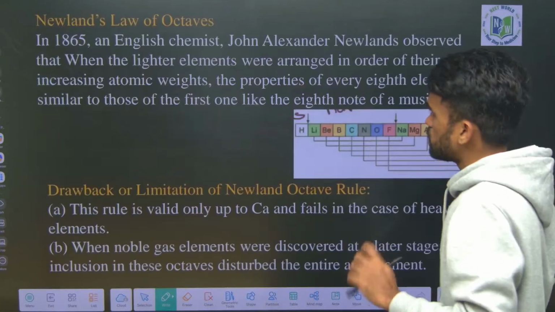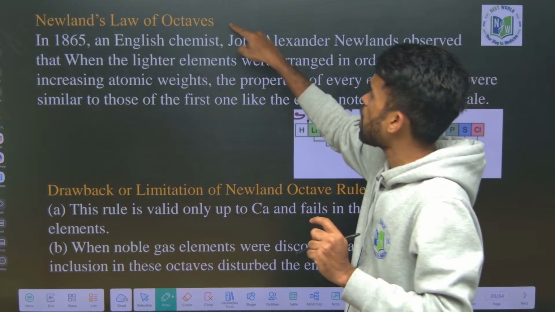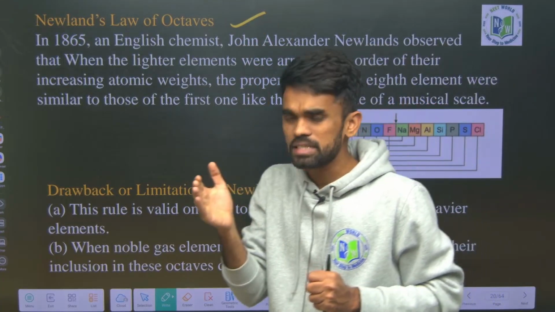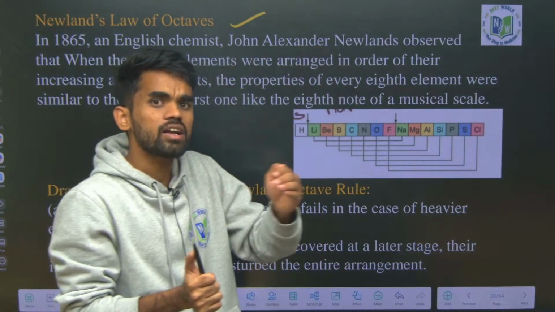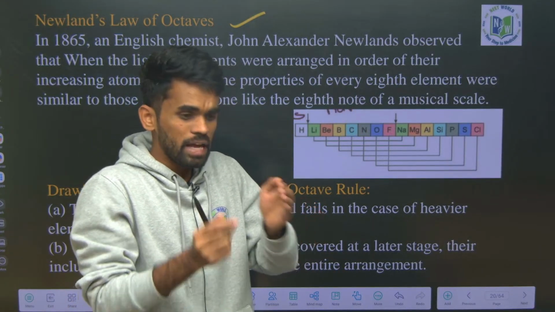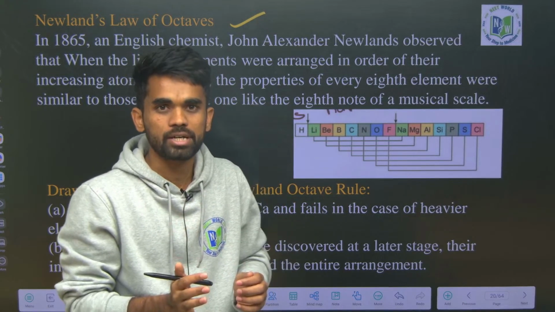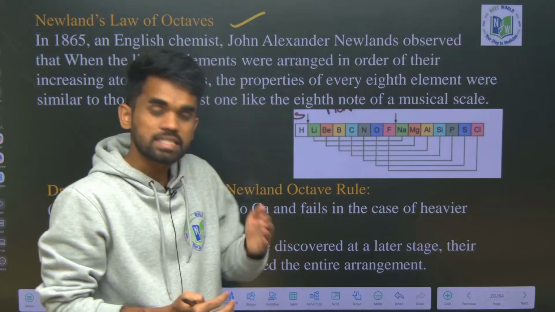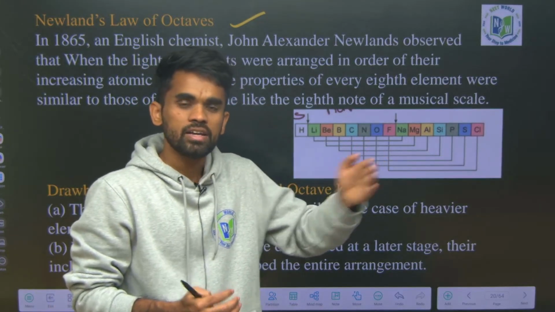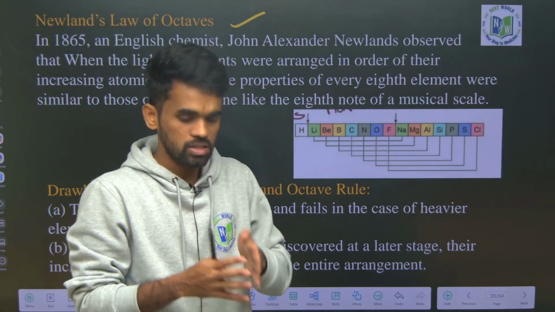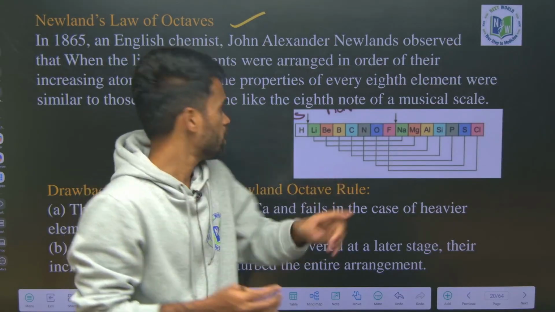Now the next, Newlands' law of octaves. What did he consider? He considered elements in the increasing order of their atomic weights. Every first element and 8th element have similarities in their properties. Like sa re ga ma pa da ni sa again. So it means the 8th musical note is again sa, like sa re ga ma pa da ni sa again. Something like that.